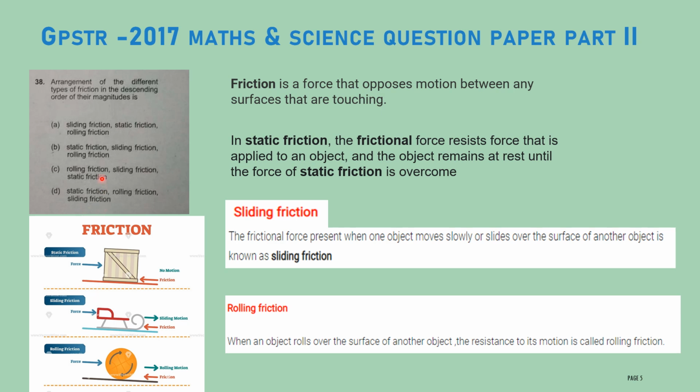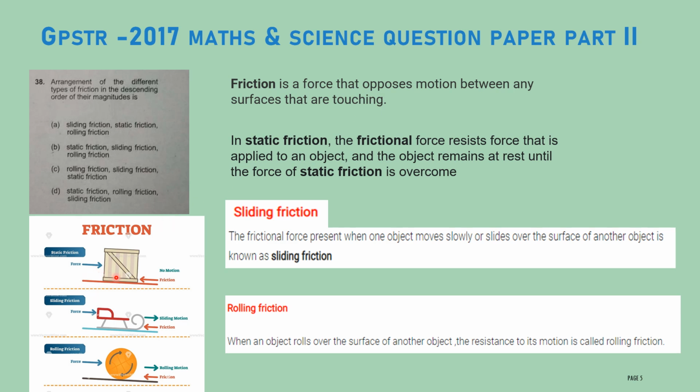To answer this question, you have to know what is meant by friction and also the types of friction. Friction is a force that opposes motion between any surfaces that are touching.